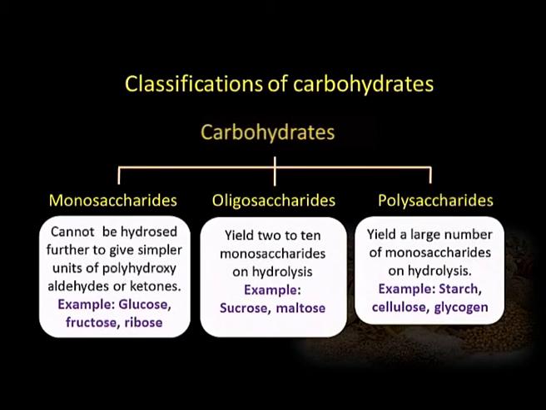Then polysaccharides. Polysaccharides are very large molecules and on hydrolysis they yield a large number of monosaccharides. Some common examples are starch, cellulose, glycogen, and also different types of gums which are obtained from plants. They are also polysaccharides. Then carbohydrates are also classified on the basis of their chemical behavior.